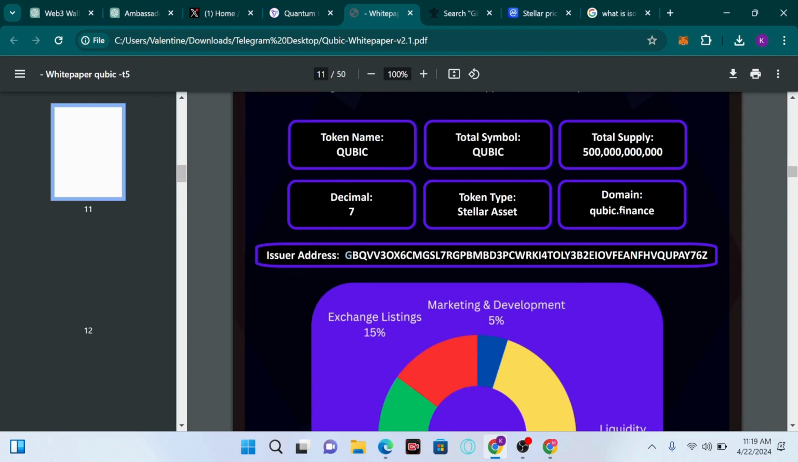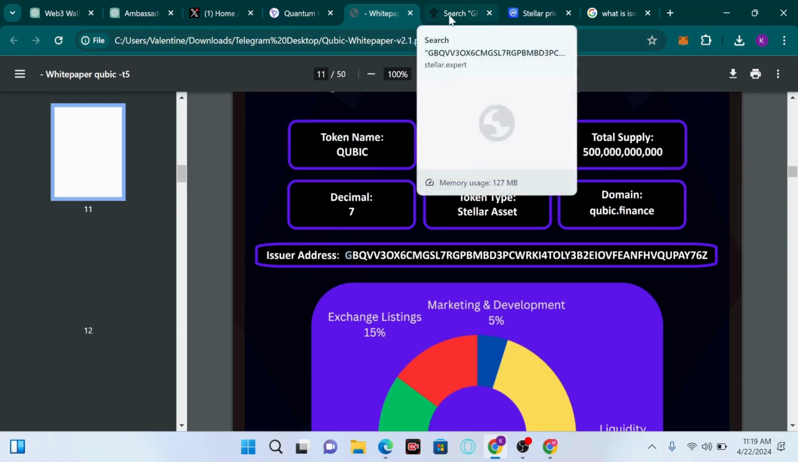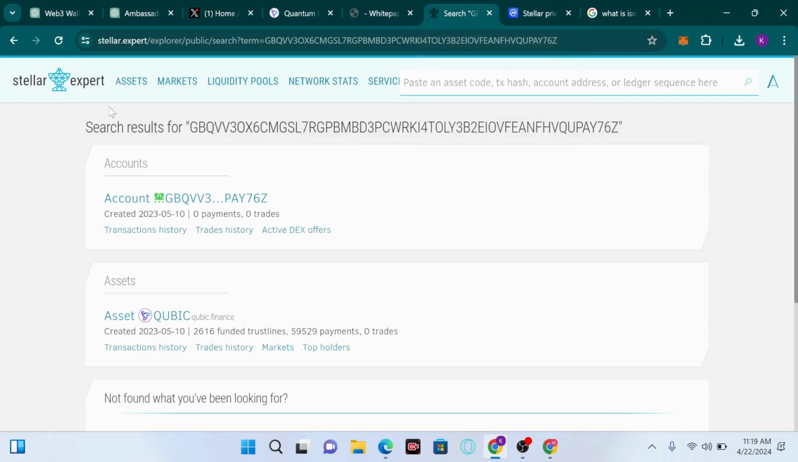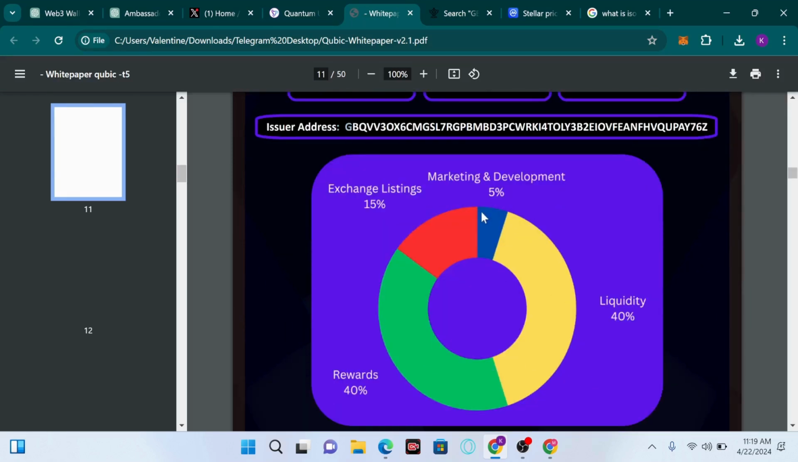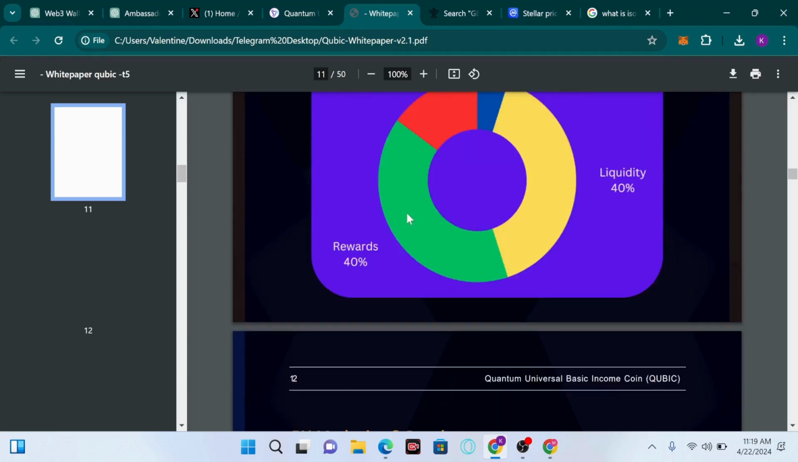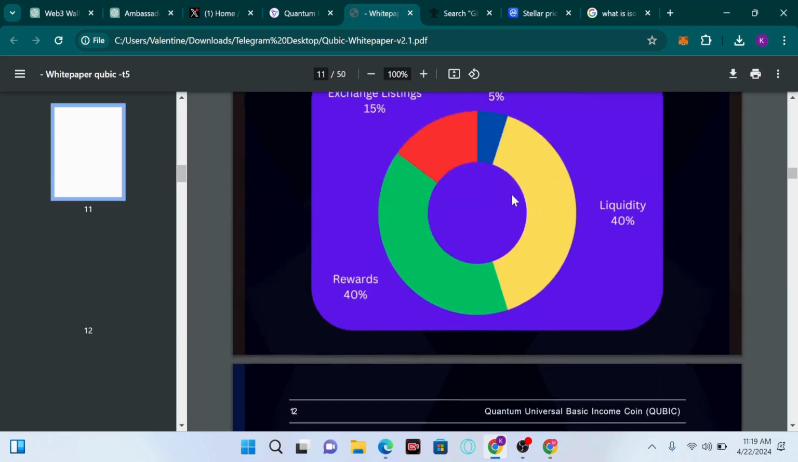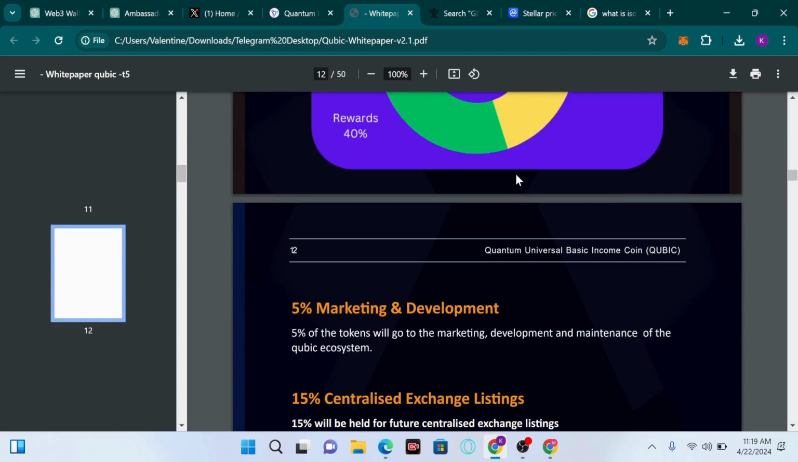As you can see, this particular smart contract address was audited on the Stellar blockchain, using Stellar Expert, which is the explorer of the Stellar blockchain, as you can see on my screen. And we have the allocation. We have 5% allocated for marketing and development, 15% allocated for exchange listing, 40% allocated for reward, and finally we have liquidity at 40%. So this allocation has different functions in this particular ecosystem.